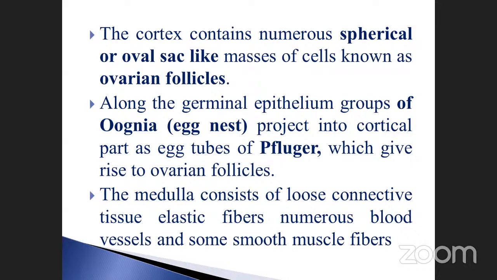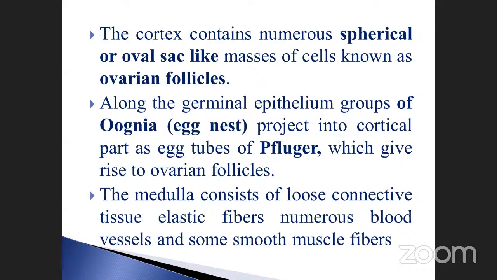Along the germinal epithelium, groups of oogonia, egg nests, also project into the cortical part as the egg tubes of Pflüger, which give rise to the ovarian follicles. This tube-like part is very important for giving rise to the ovarian follicles.